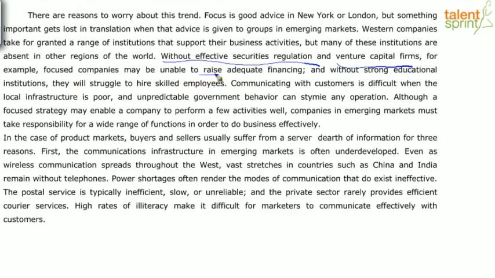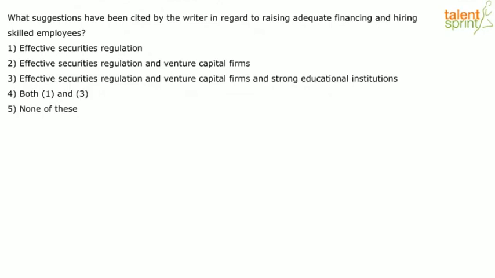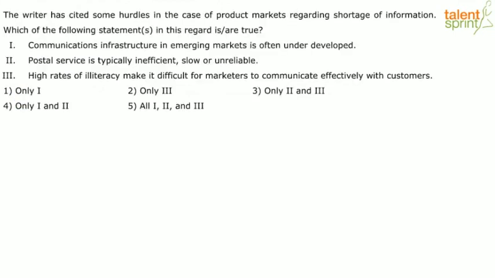So the question was to raise adequate financing and to hire skilled employees. The options were effective securities regulation, venture capital, focused companies, and then strong educational institutions. So again, for this one, it's which option gives us all 3? It's option 3, right? Effective securities regulation, venture capital firms, and strong educational institutions. So all 3. The writer has cited some hurdles in the case of product markets regarding shortage of information. Which of the following statements in this regard is true?